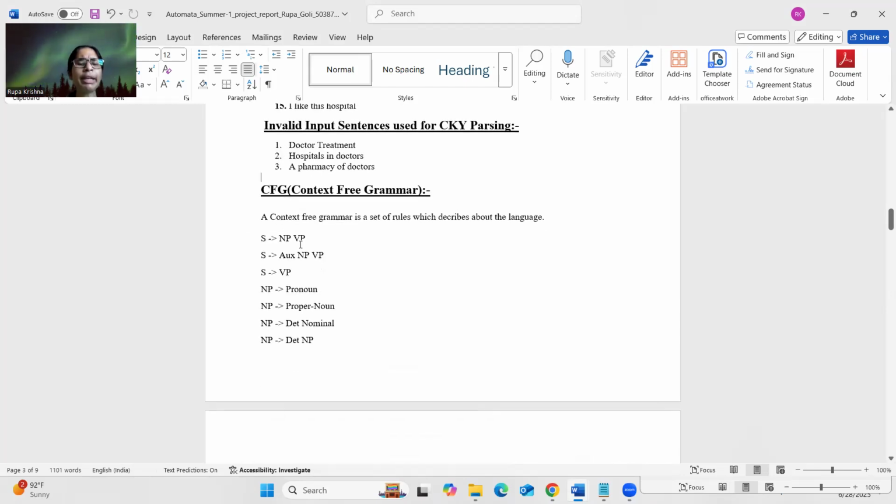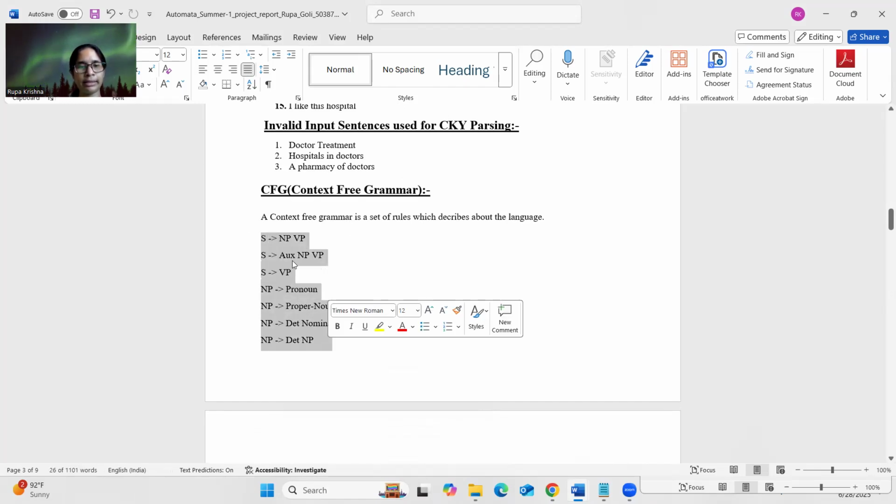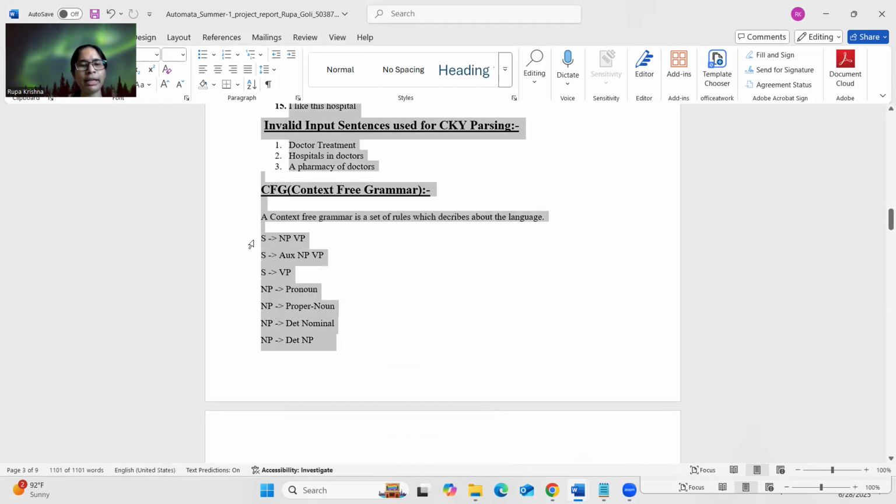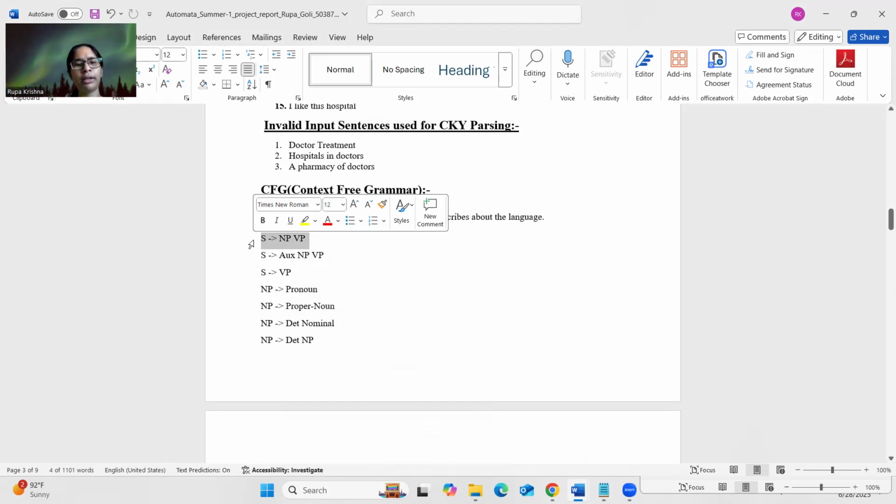When coming to discuss the CFG, the context-free grammar has a set of rules which describes the language. So these lines I call productions.